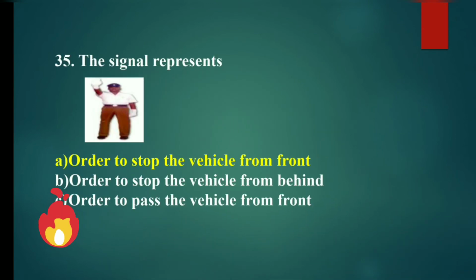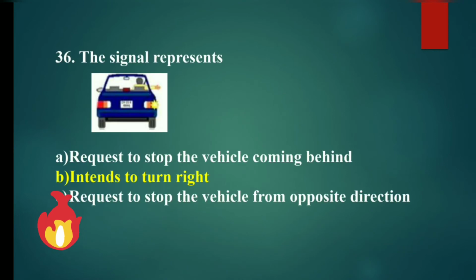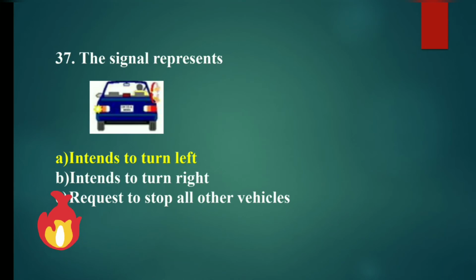The sign represents order to stop the vehicle from front. The sign represents intends to turn right. The sign represents intends to turn left.